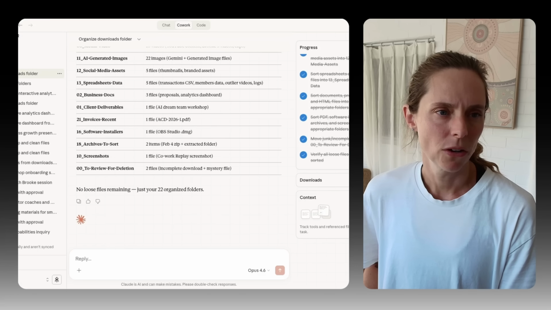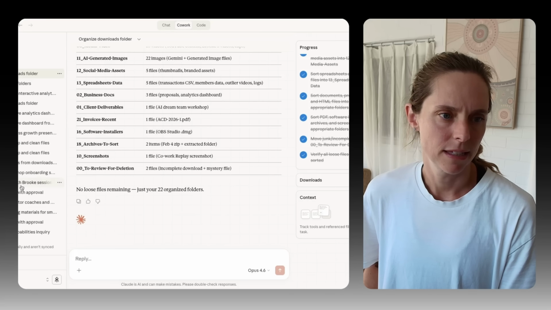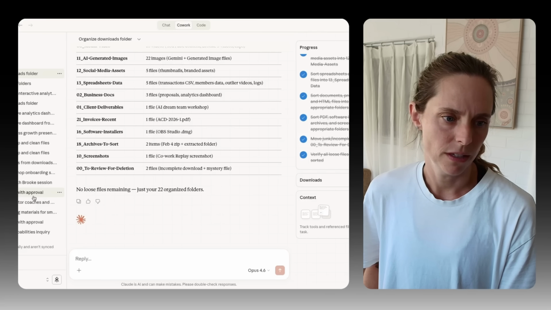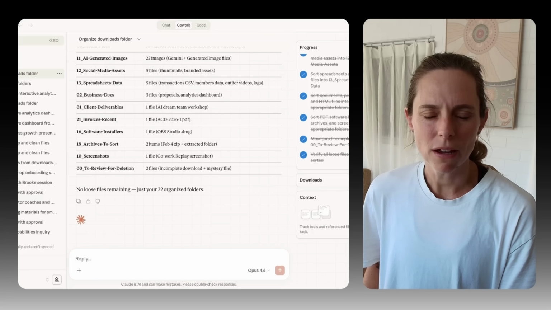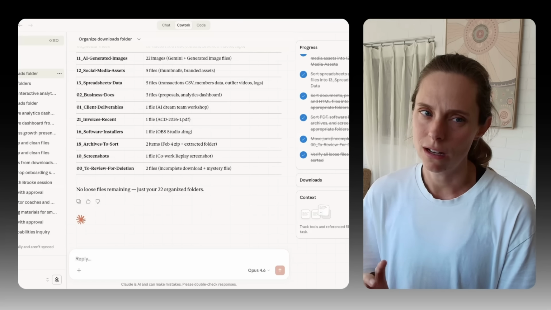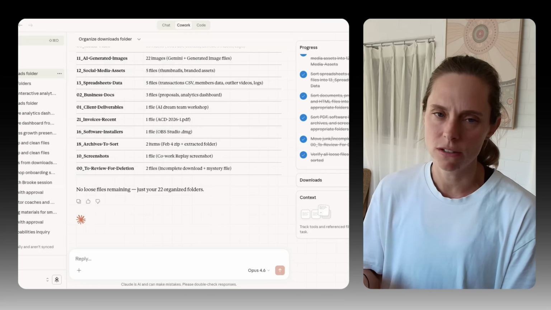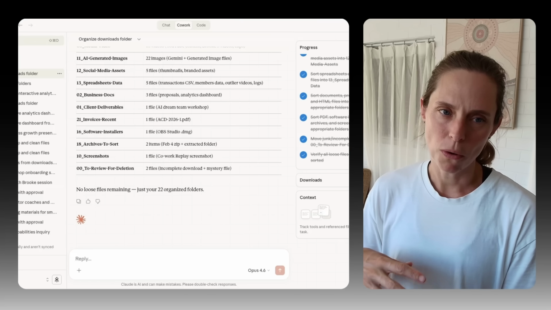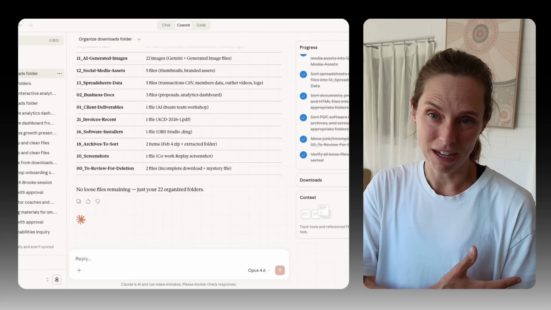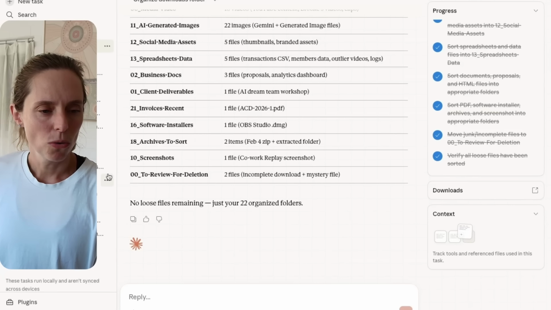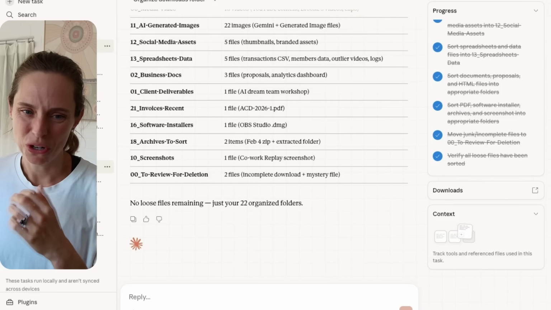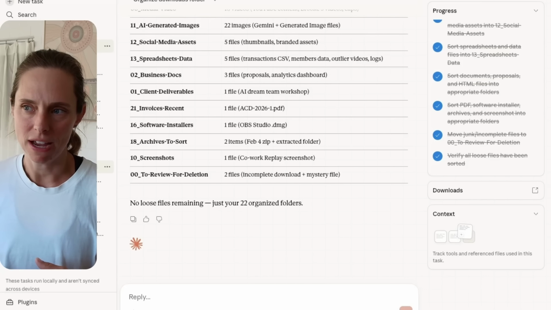So if we jump back over here, you can see all these tasks that I have completed previously. And if you want to start a new task, you just go up here. The cool thing about Cowork too is that you can run tasks in parallel. So you can have a bunch of stuff going at once. It can be working on that stuff while you're working on something else, and you come back and that's all ready and waiting for you.